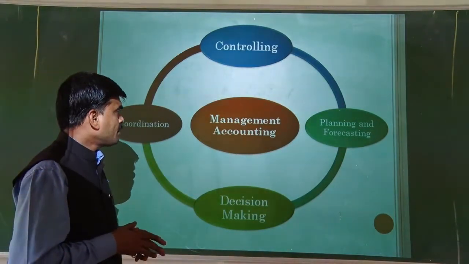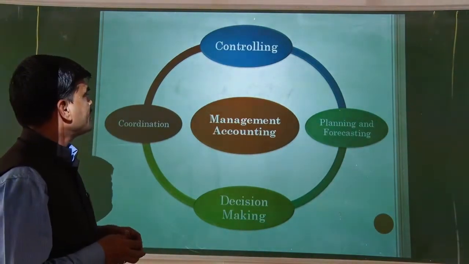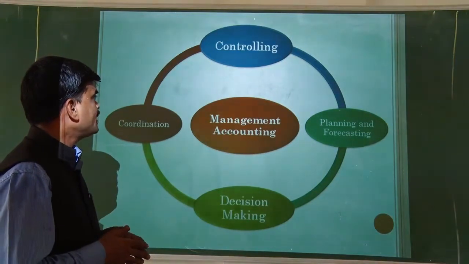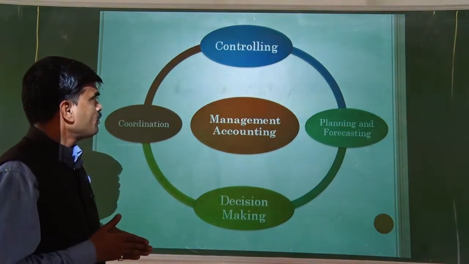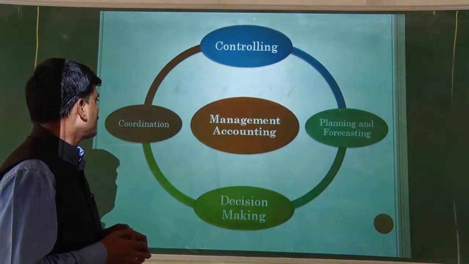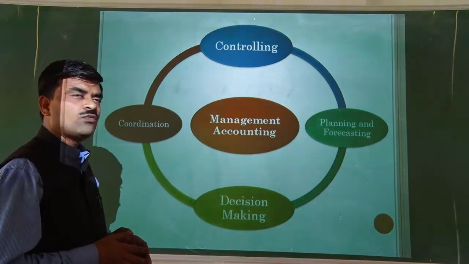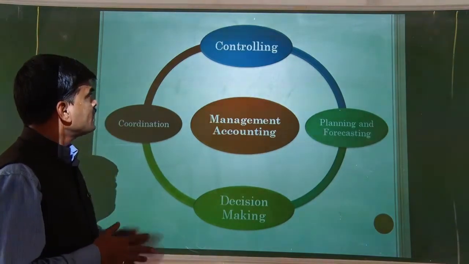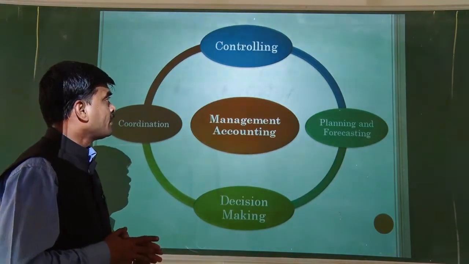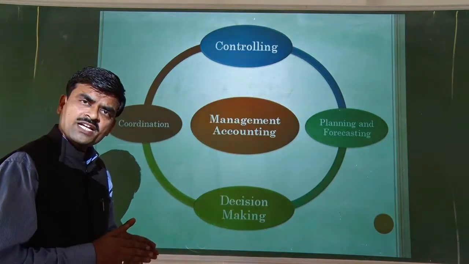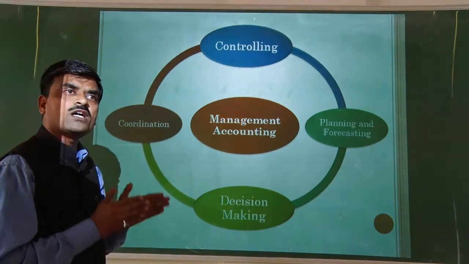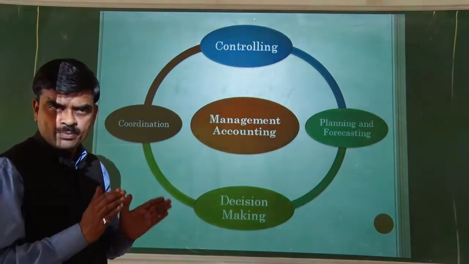Here in this particular image, you can see management accounting and its four pillars. These four pillars are controlling, coordination, decision making, as well as planning and forecasting. The first pillar is controlling. Management accounting is mostly useful for the controlling of business operations.